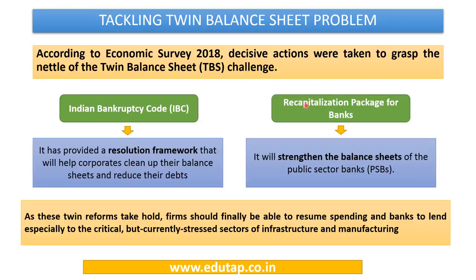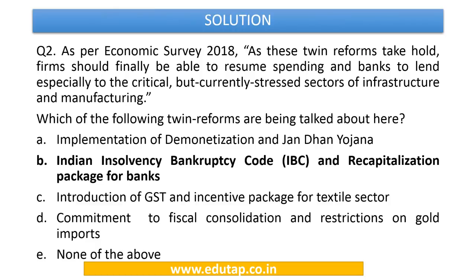And the recapitalization package for the banks which has been announced by the government is going to help in strengthening the balance sheet of the public sector banks. And the survey says as these twin reforms take hold, firms should be able to resume spending and the banks should be able to again lend the money to critical and the stretched sectors of infrastructure and manufacturing. So these are the twin reforms, IBC and a recapitalization package, which we must remember. So now we can easily answer this one. Answer to this is going to be IBC and recapitalization package. So the answer is option number B.